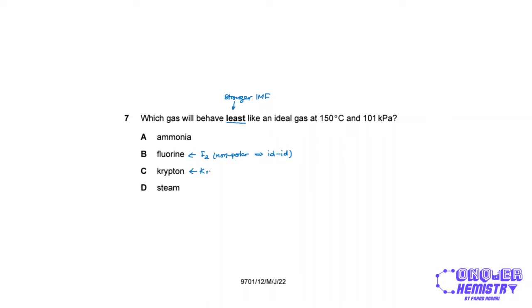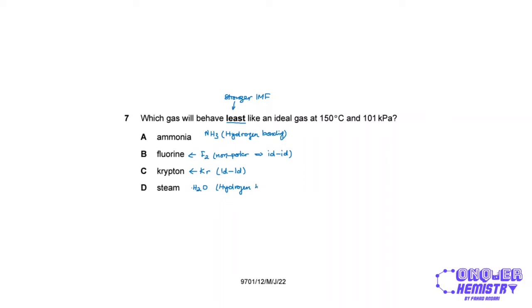Krypton is a noble gas. It is monatomic. So again, this will be instantaneous dipole-induced dipole forces between krypton atoms. That leaves us with ammonia and steam. Ammonia, we saw, has hydrogen bonding in the previous question. And steam, H2O, also has hydrogen bonding.